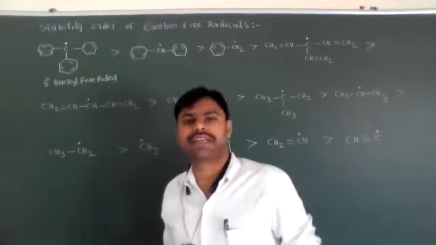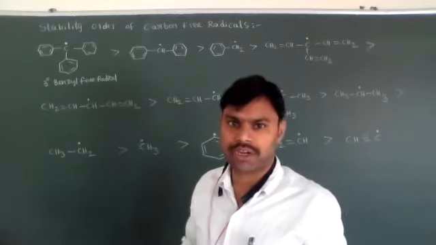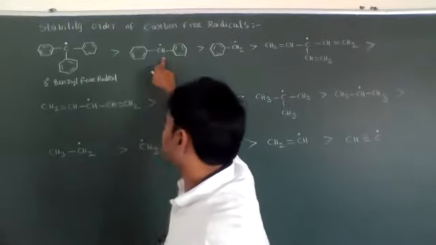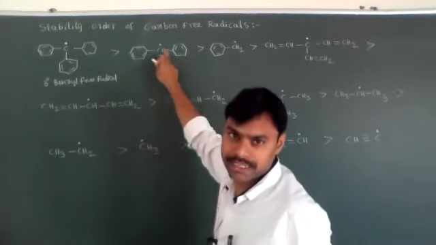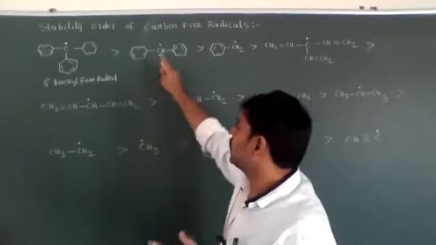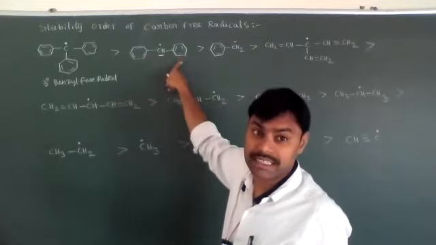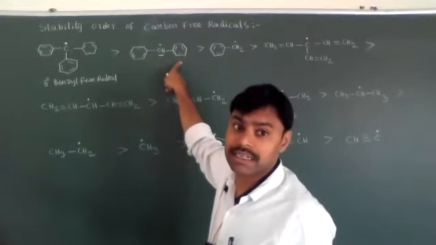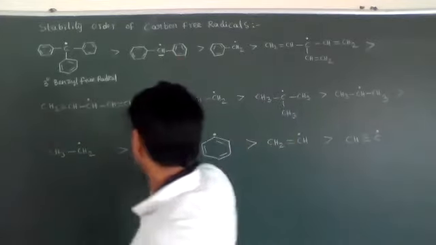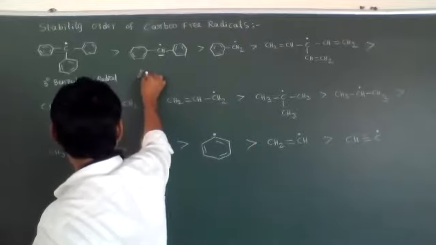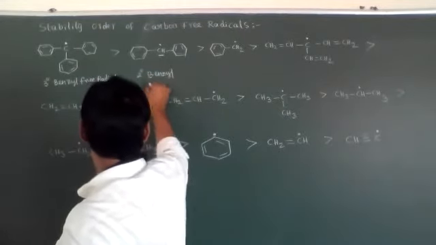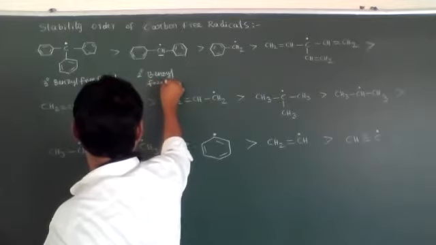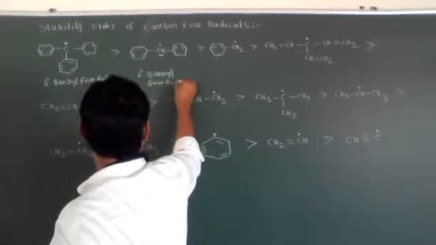Always, tertiary benzyl free radicals are more stable when compared with secondary, because in the secondary one, this carbon is connected with two benzene rings. Means this carbon is connected with two other carbon atoms, and those carbon atoms are benzene rings. That's why it is called a secondary benzyl free radical.